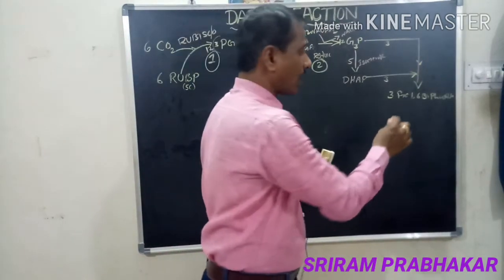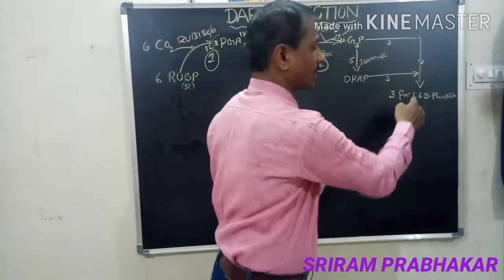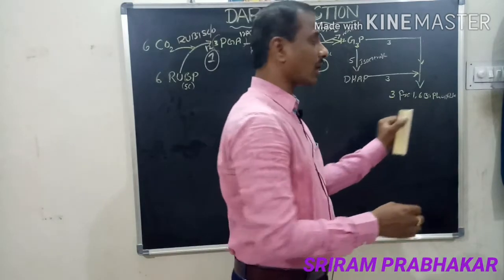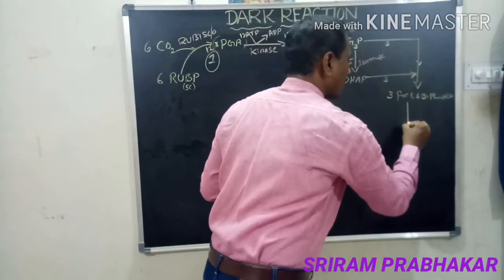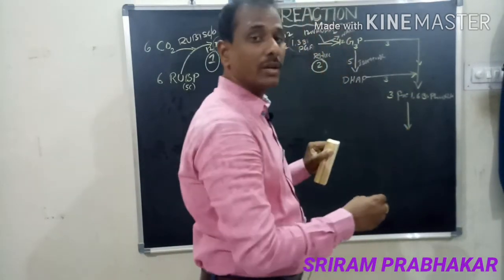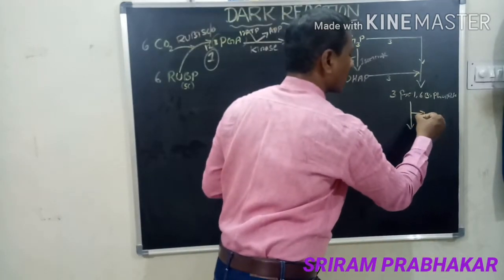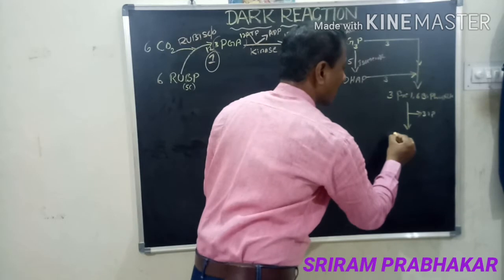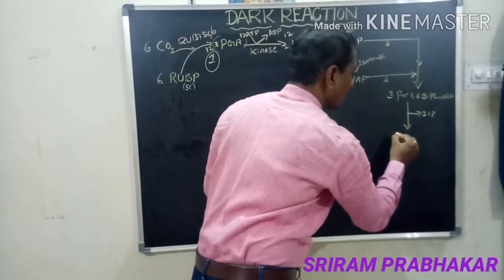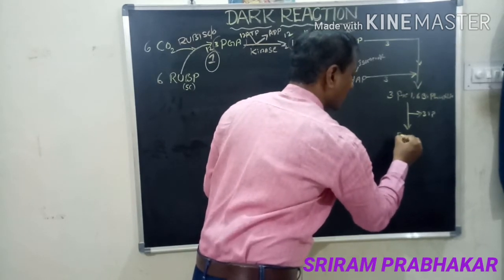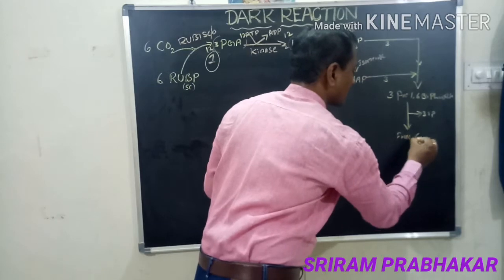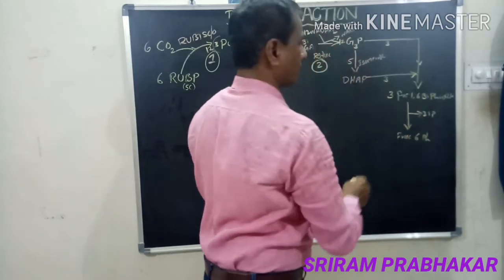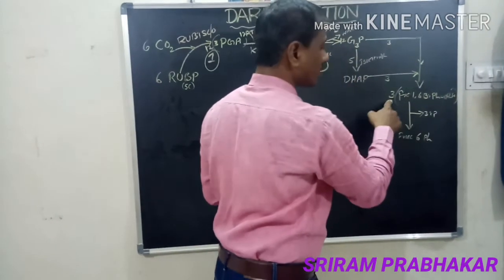Is it clear? How many molecules? 3 molecules. These 3 molecules can lose inorganic phosphate. That means they can lose 3 molecules of inorganic phosphate. They can form fructose 6-phosphate. Here how many molecules? 3.